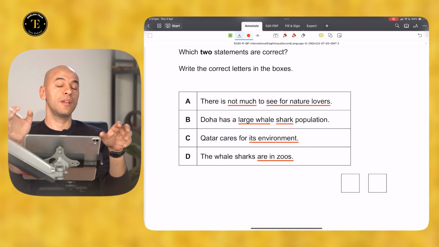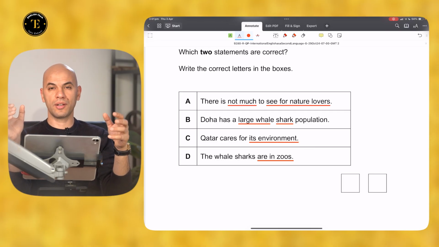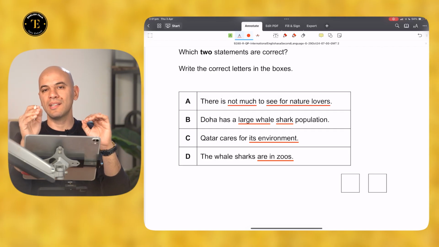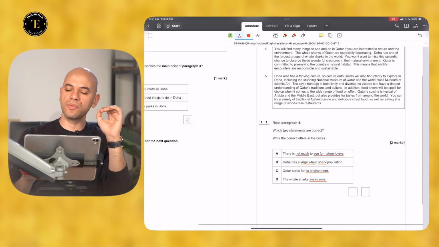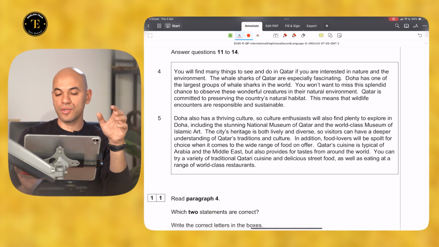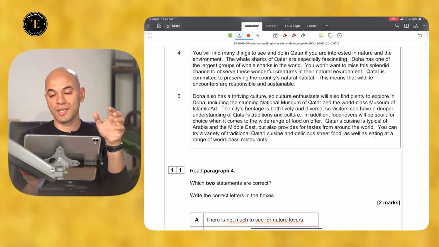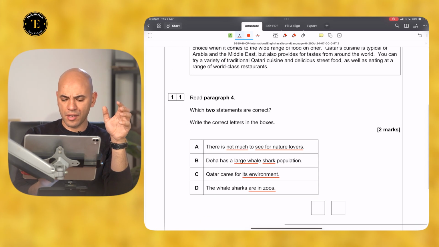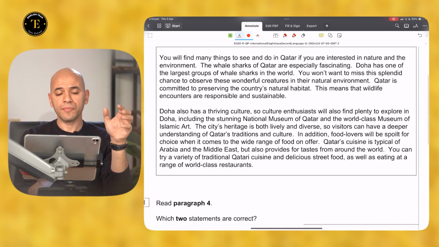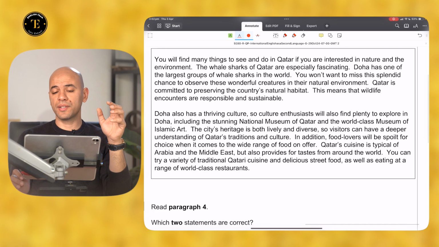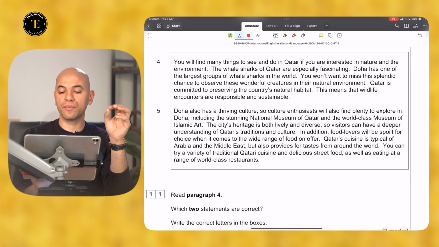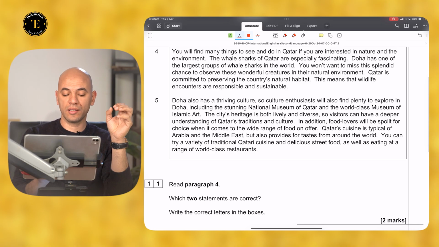Even if you live in Qatar, even if your background information about Qatar is too brilliant, try not to depend on anything but the passage itself. Now let's go to paragraph 4 and read it very quickly. You'll find many things to see and do in Qatar if you are interested in nature and the environment. I think I've read something like this. Yeah, he's going to talk about nature here. Qatar cares for its nature. The whale sharks of Qatar are especially fascinating. Doha has one of the largest group of whale sharks in the world.